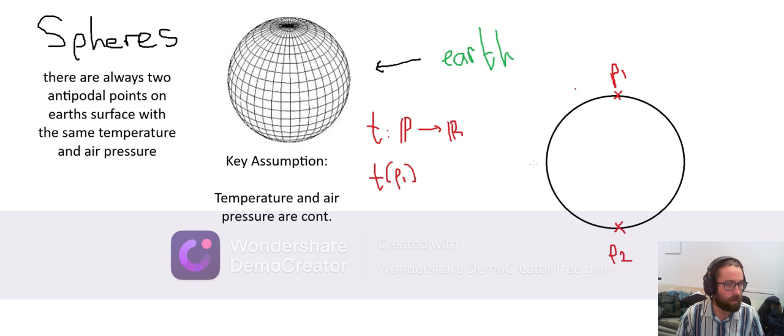Now, we have two cases here with these two points that I picked, P1 and P2. And let's just say that this is the very northmost or the upmost point and this is the lowest point.